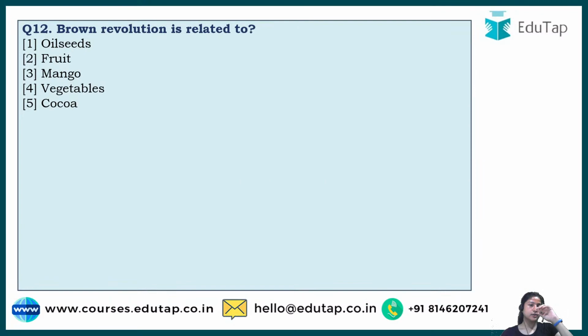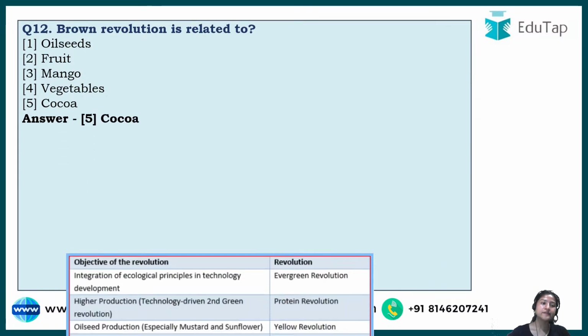Now next is: Brown Revolution is related to. See, 2020 was the first time when this kind of question came in the exam. The question was asked about Blue Revolution. Now one more, so we can say that this can also be important. They can ask again. So hence this question, and you have to guess what Brown Revolution is related to. Yeah. So the correct answer to this is option number 5, that is cocoa.